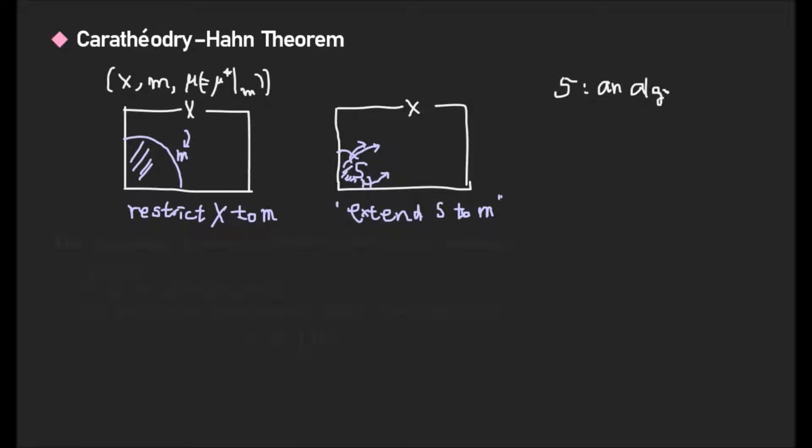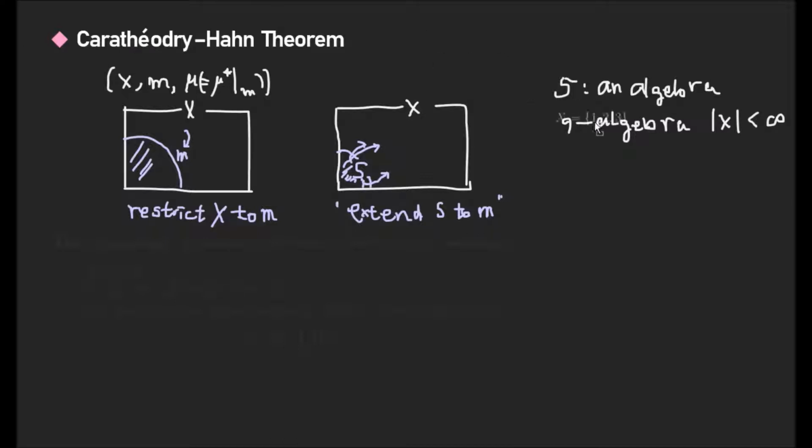What is an algebra? An algebra is like a sigma algebra, but if the set X is finite, then we can say this is an algebra.